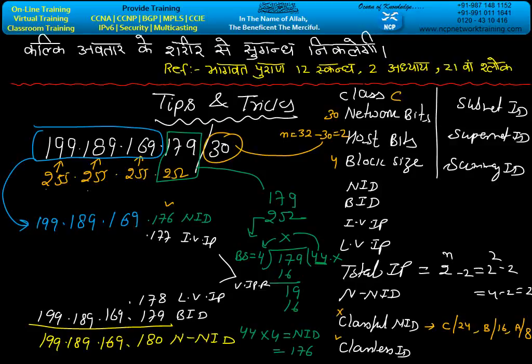Given number is subnet, answer is yes. Given number is supernet, answer is no, because in case of supernet, the masking will be less. Summary NID? No, never. We require multiple NIDs. So we have calculated all these things.